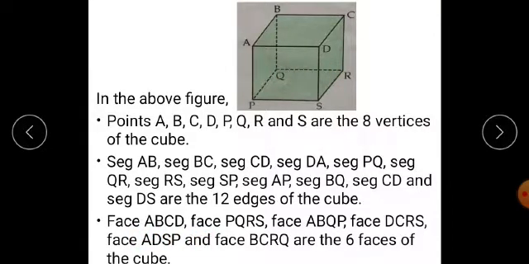I repeat, say face ABCD, then face PQRS, then face ABQP, then face DCRS, then face ADSP, and lastly the face BCRQ are the six faces of the cube. Therefore, cuboid as well as cube both have 8 vertices, 12 edges and 6 faces.